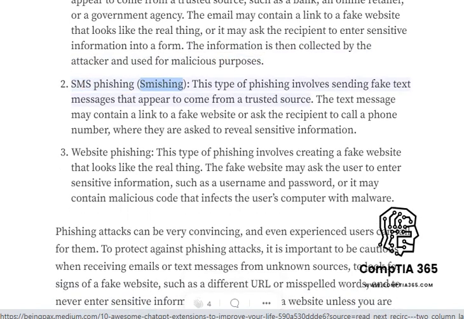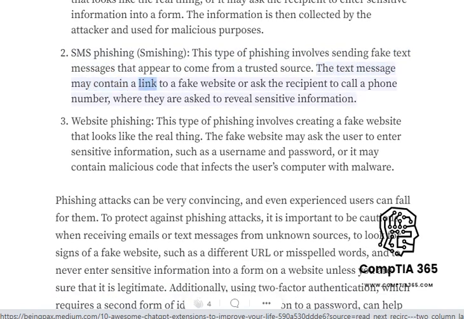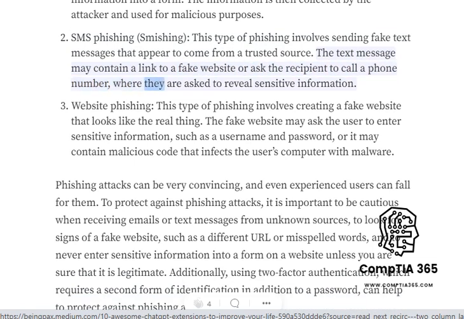SMS phishing, smishing. This type of phishing involves sending fake text messages that appear to come from a trusted source. The text message may contain a link to a fake website or ask the recipient to call a phone number, where they are asked to reveal sensitive information.